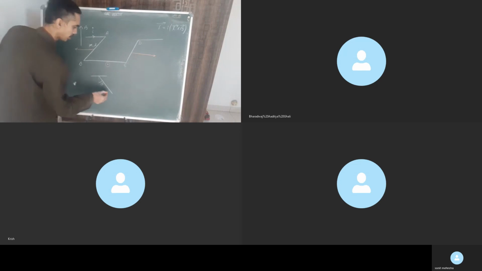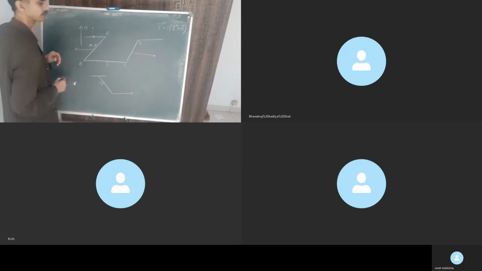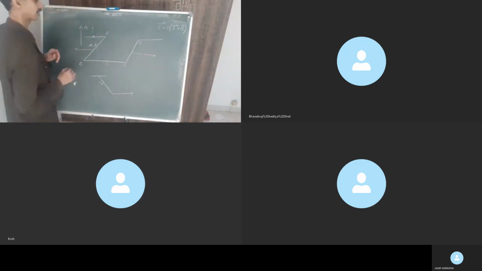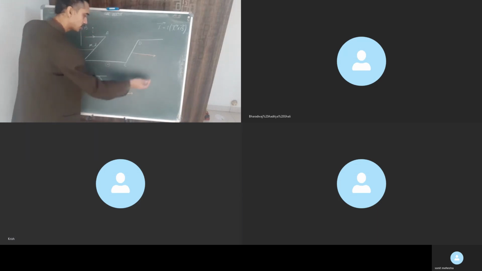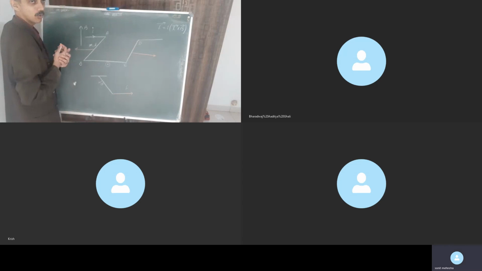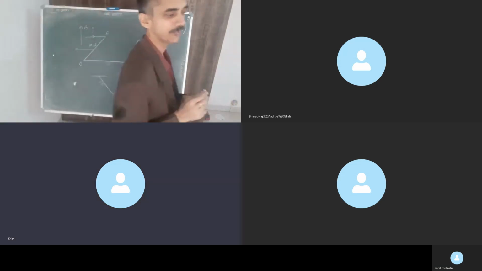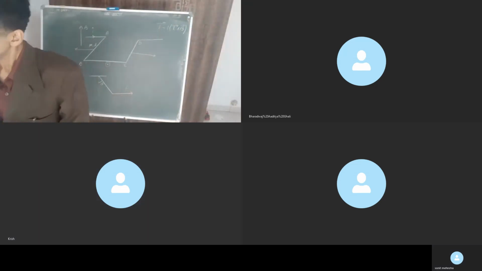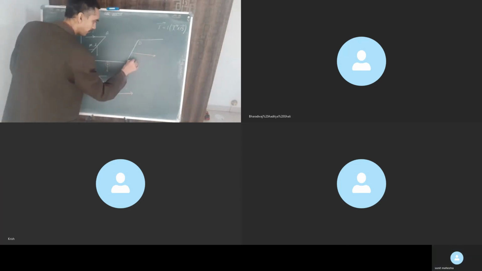So let me show it over here. Force on BC is in this direction. About this point, this force can produce torque. Which are the other forces? Anyone? The mg. Can mg produce torque? mg from here, one mg from here, one mg from here, and one mg from here.